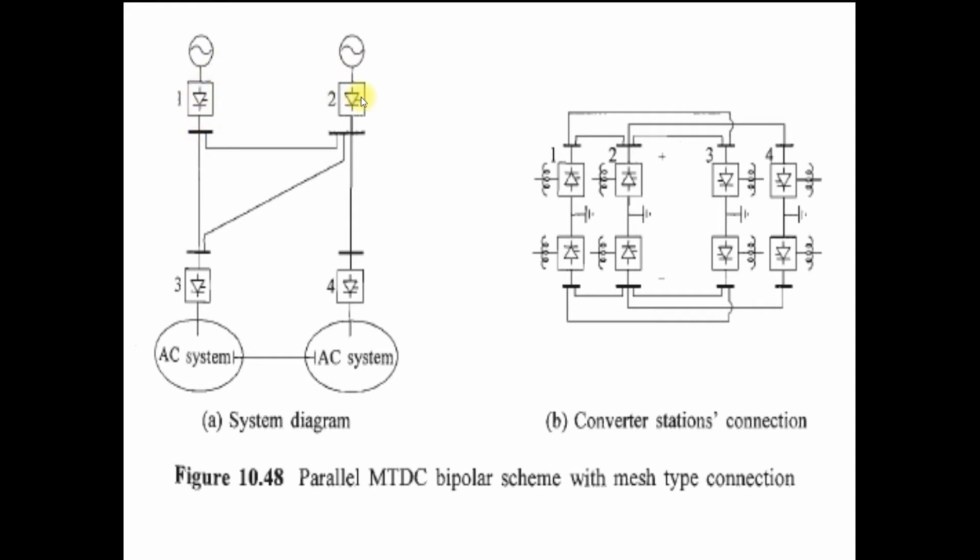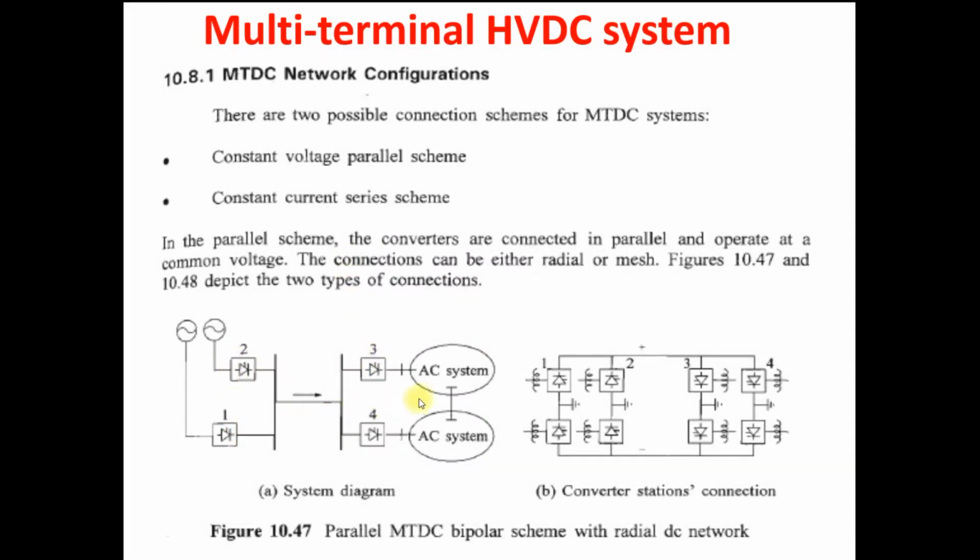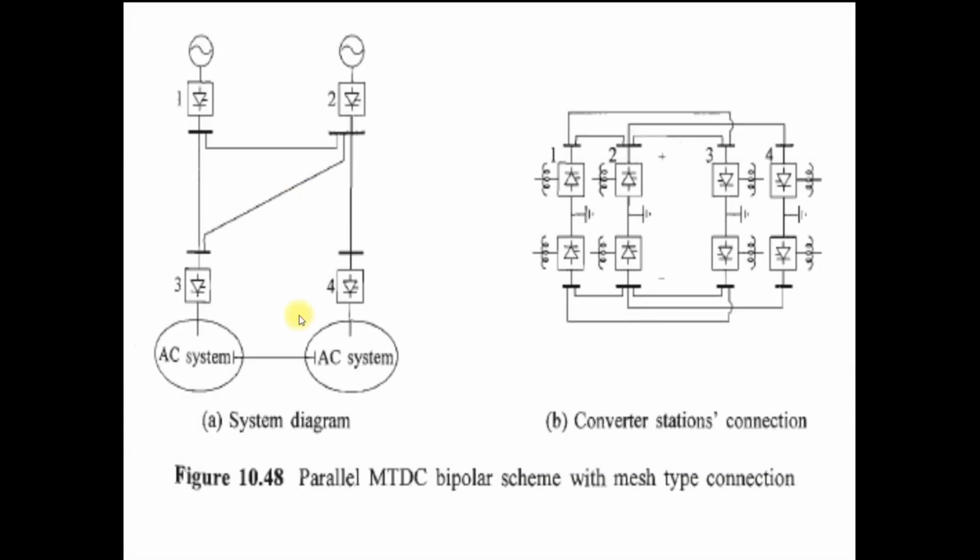Both 1 and 2 act as a rectifier. Here 1 is also connected with 3. 2 is also connected with 3. 2 is connected with 4. Clear? But that is not possible in the radial network. 1 and 2 are connected with 3 and 4 directly. So this is a radial network. And here, this is a mesh connection.